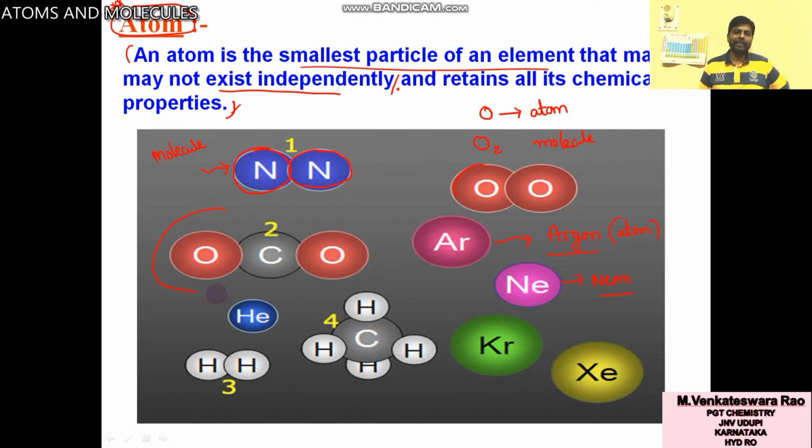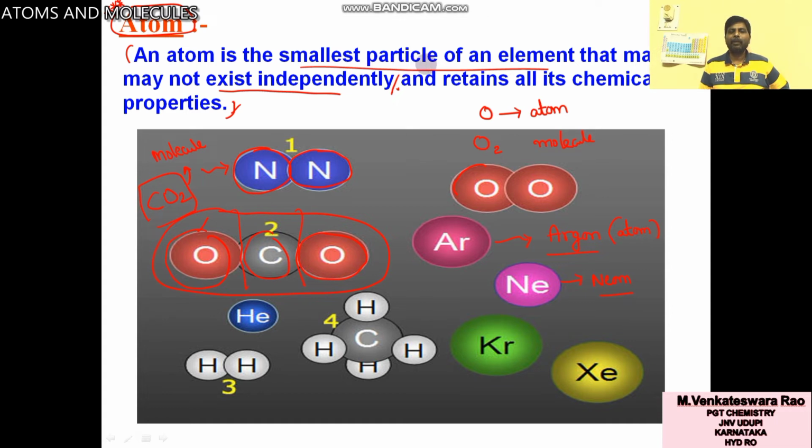You can take CO2, this carbon dioxide, total CO2. You can divide this one like this. So this is the smallest: O, oxygen atom, carbon atom. Altogether CO2 is an example for a molecule.